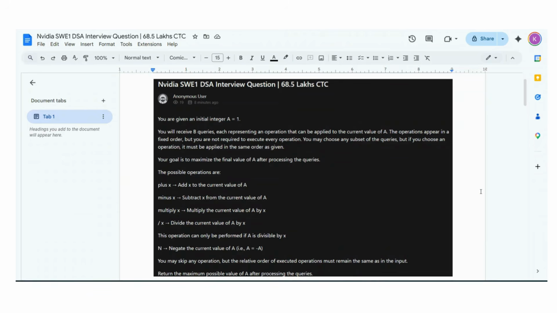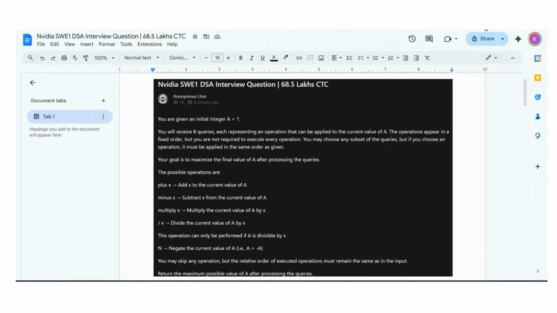Hello all, with the name of God, Ram Ram. In today's session, we are going to solve a recent DSA interview problem from NVIDIA. They offer a CTC of 68.5 lakhs, and the problems they asked are very interesting. This particular problem, which we are going to solve today, is based on dynamic programming.